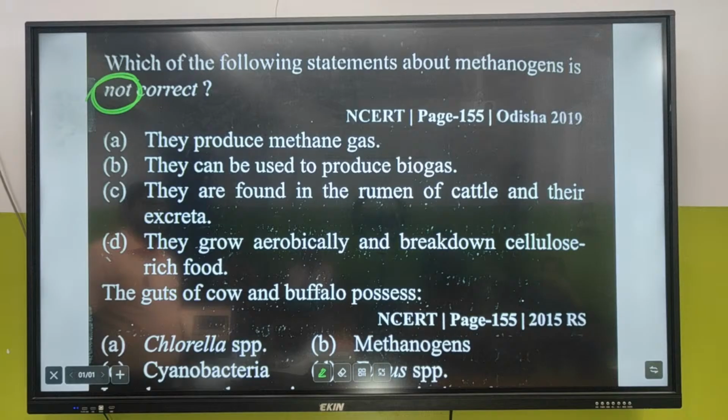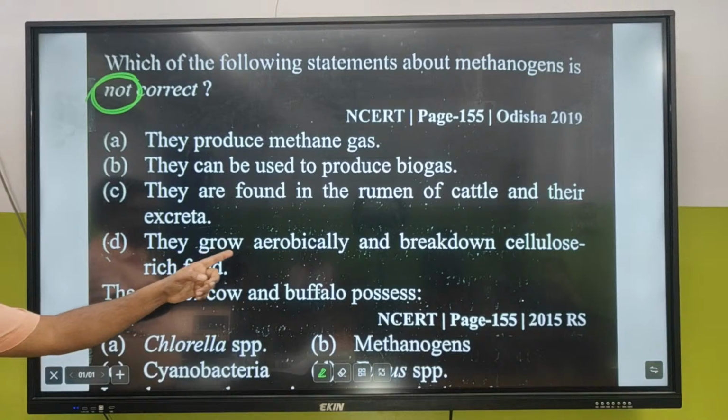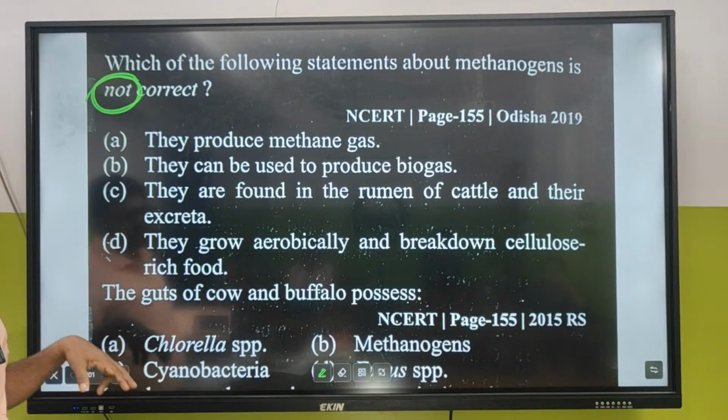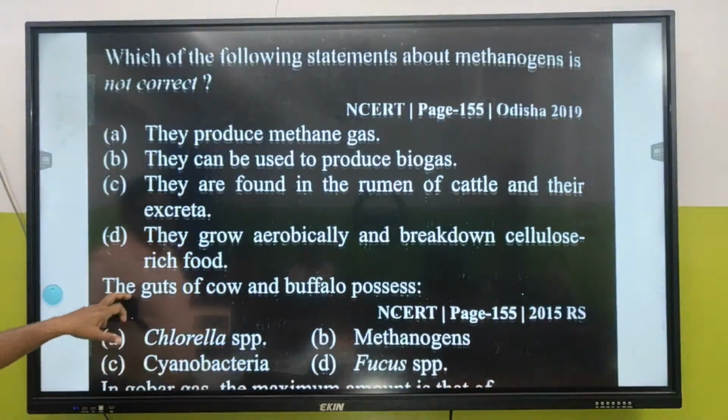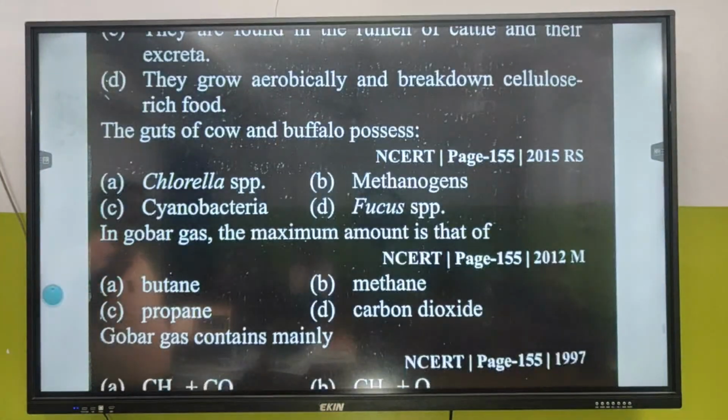They are found in the rumen of cattle, etc. They grow aerobically and break down cellulose-rich food. What is the answer? They grow aerobically, which is incorrect. Anaerobic digester. The guts of cow and buffalo possess methanogens.